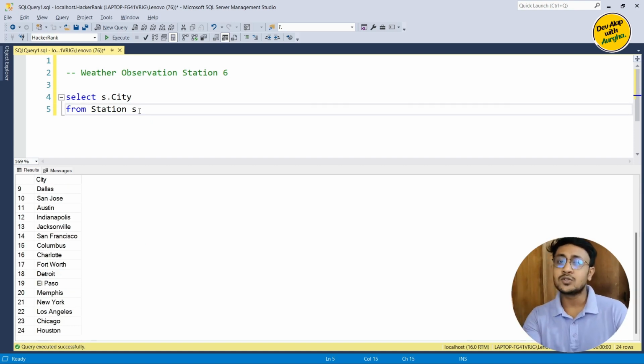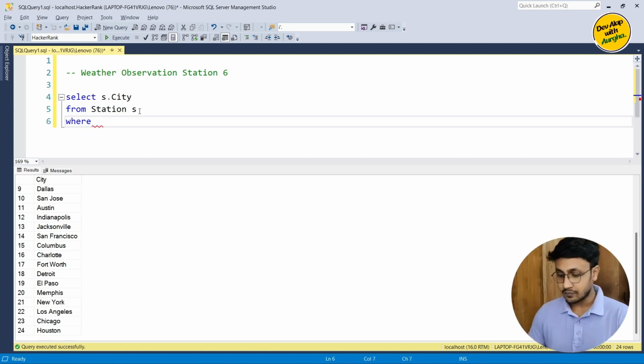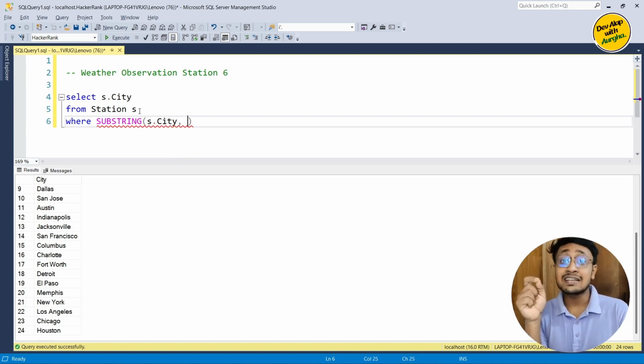Now we're going to use a function called substring, which returns a portion of a string. It takes three parameters. The first one is the whole string, which will be the city column value. Next, it takes the starting index.